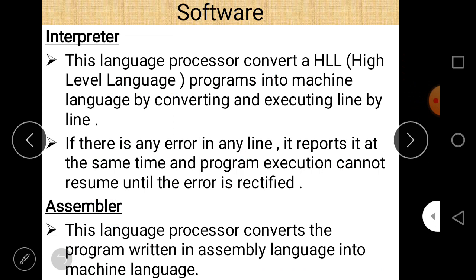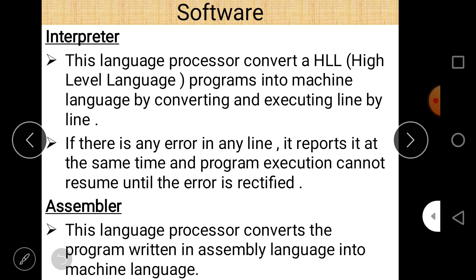Next is the assembler. Assembler is related to assembly language. First of all, we have to understand the term assembly language. What is assembly language? Assembly language is a language in which code is written in terms of symbols, also called mnemonics. These symbols are used in assembly language. As you know, all computers understand only 0 and 1, so these symbols have to be converted into machine understandable form, meaning 0 and 1. Only after that will a program get successfully executed.